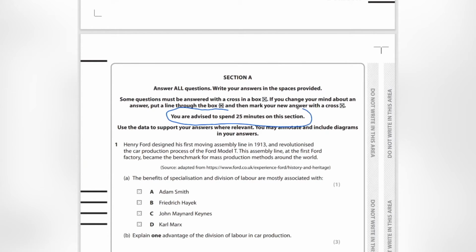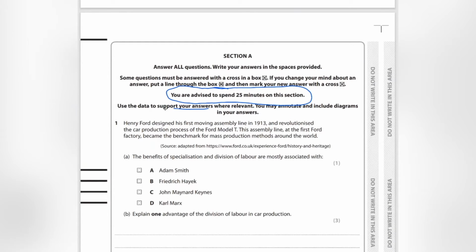So, section A, as always, you have 25 minutes. You're advised to spend 25 minutes on this section. Now, you can spend up to a half hour, that's fine, but 25 minutes is probably ideal. And as a result, that's what I'm going to do. You must put a line through the boxes, use the data to support your answers where relevant. That's really important. You may annotate and include diagrams in your answers.